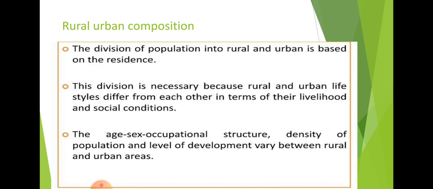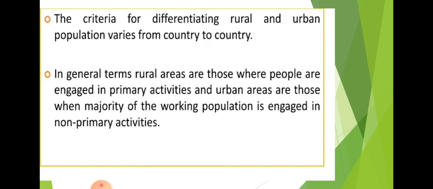Even the occupational structure, density of the population and level of development vary between rural and urban areas. A number of criteria are considered to categorize them in different parts of the world. They are based on the size of the settlement, density of the people, function, social and cultural attributes, location and administrative division. Rural urban lifestyle generally differs in livelihood, age, sex, occupational structure, density, level of economic development, social norms, etc.